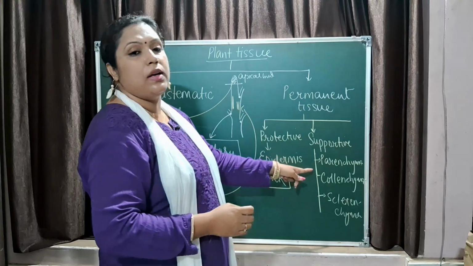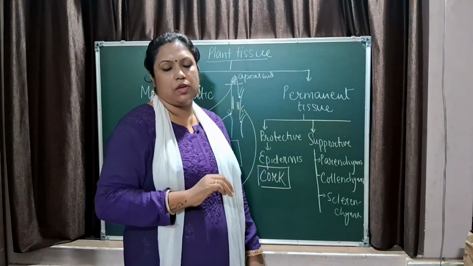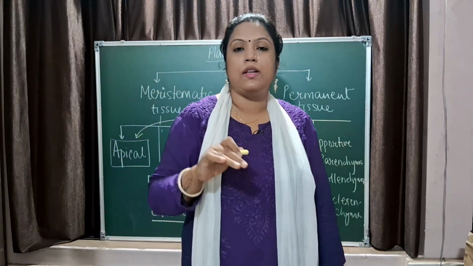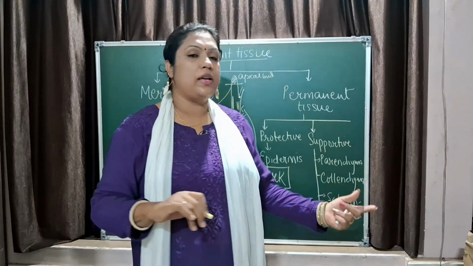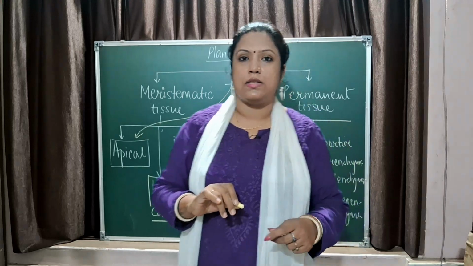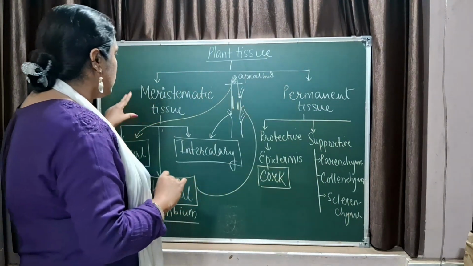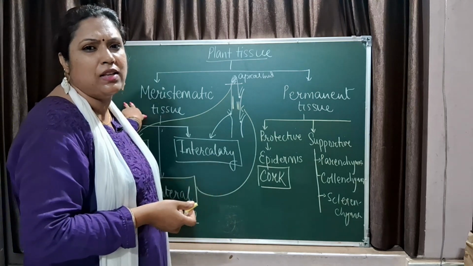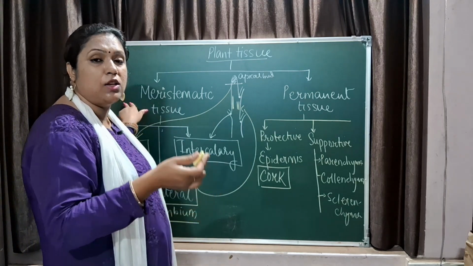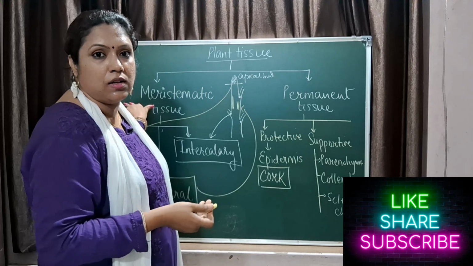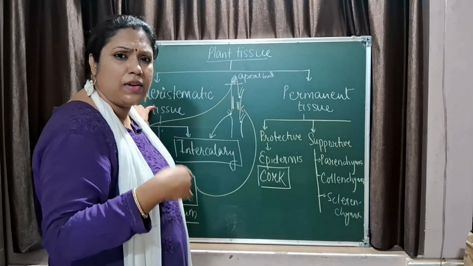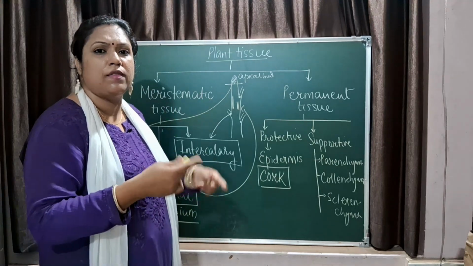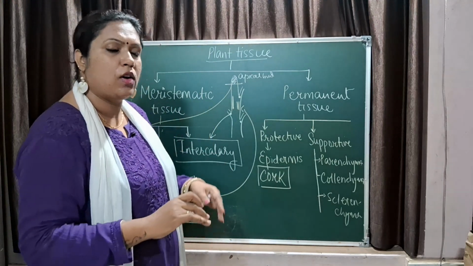Now, parenchyma is also called the packaging tissue. It is present in all the parts of the plant to fill in the gaps or spaces. When we talk about the characteristics, meristematic tissue is actively dividing, so obviously the cell wall will be very thin, the vacuole will be absent, and the nucleus will be larger. They are very small cells as they are always dividing.